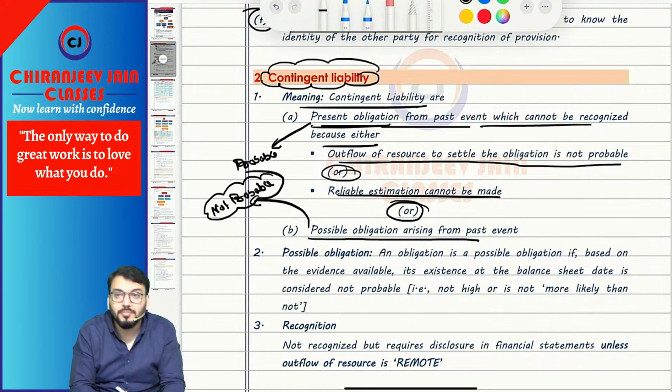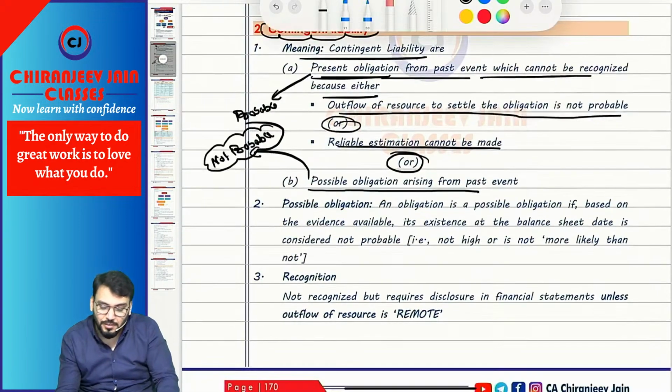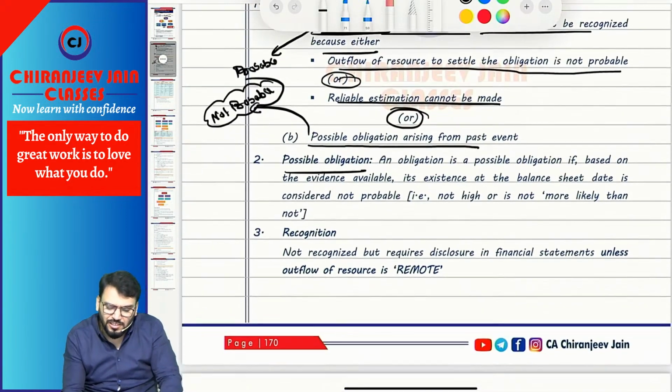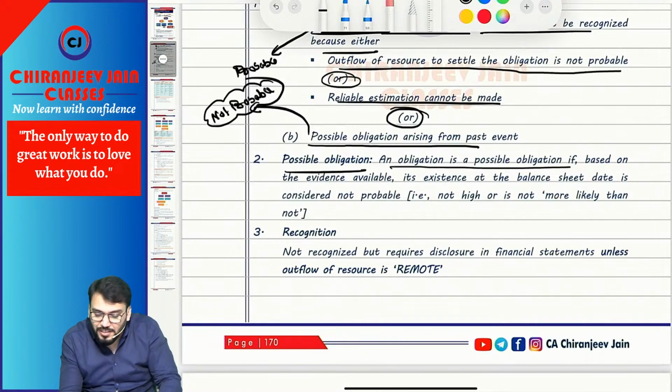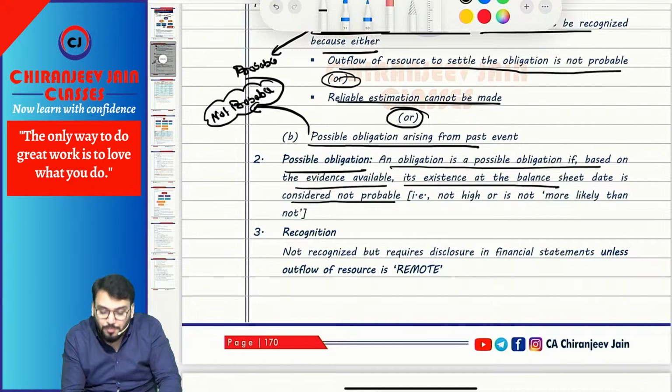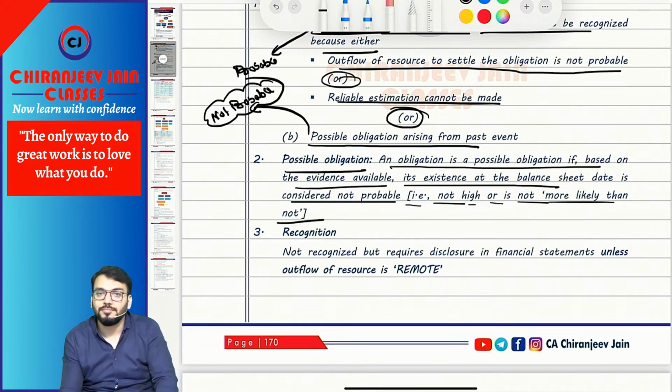Understood? An obligation is a possible obligation if, based on the available evidence, its existence at the balance sheet date is considered not probable, that is, not more likely than not.